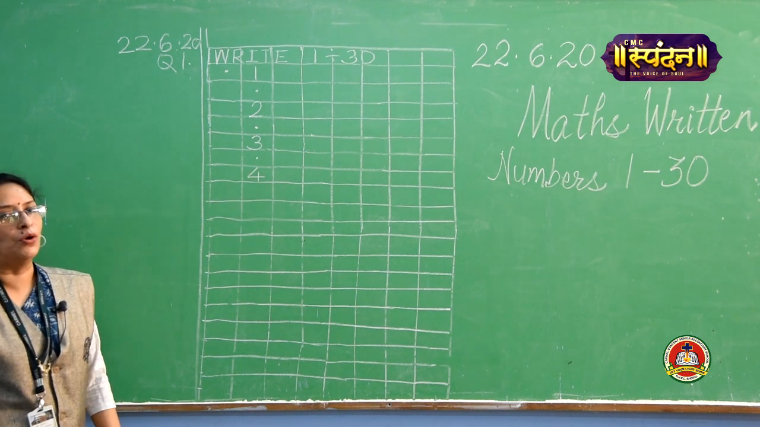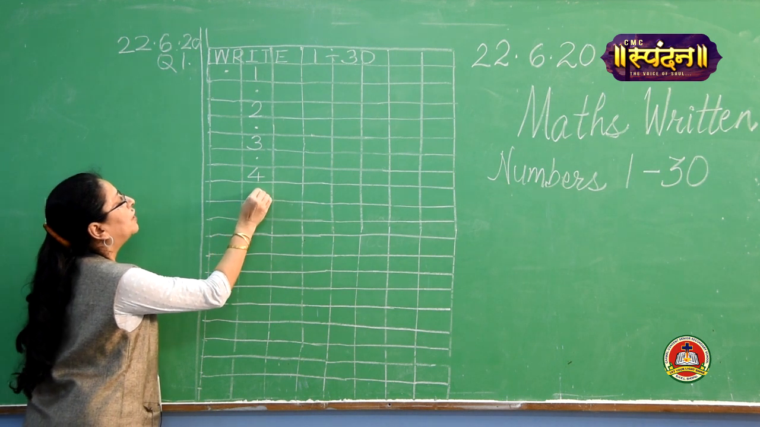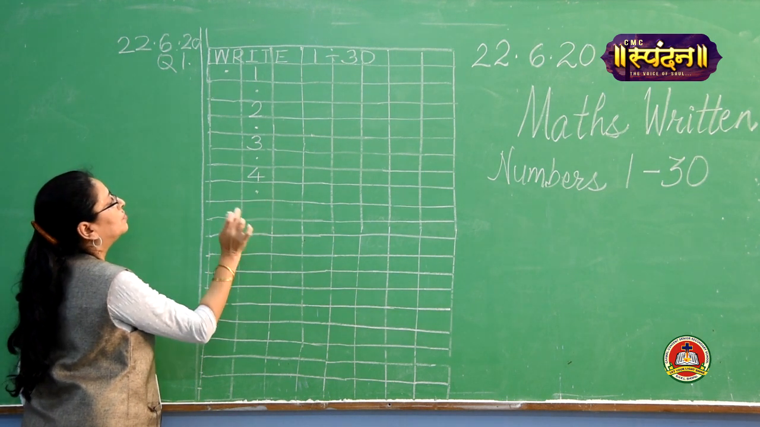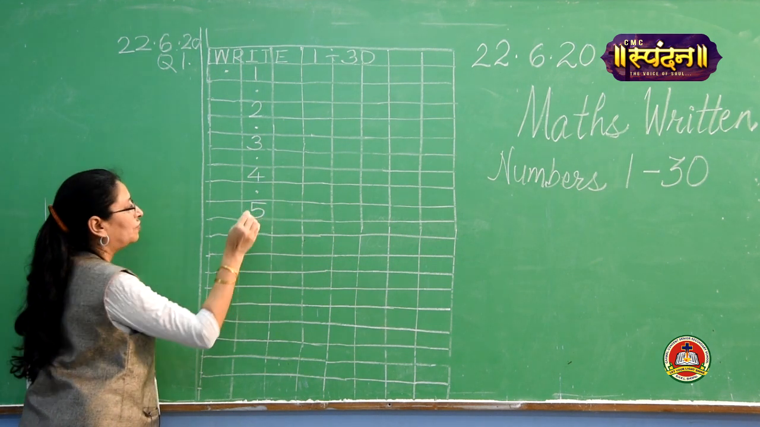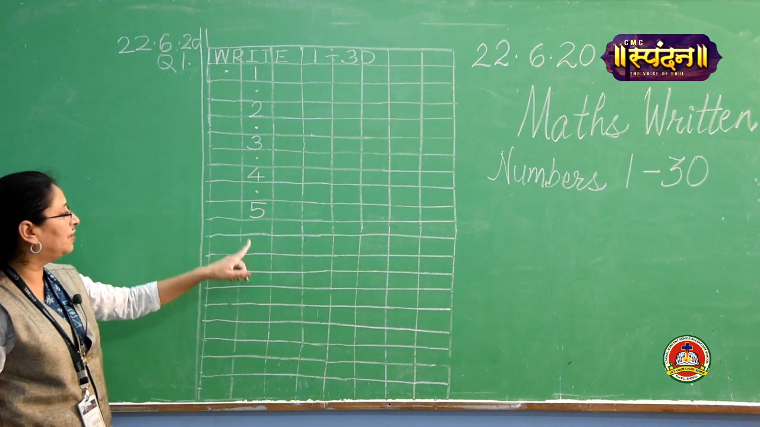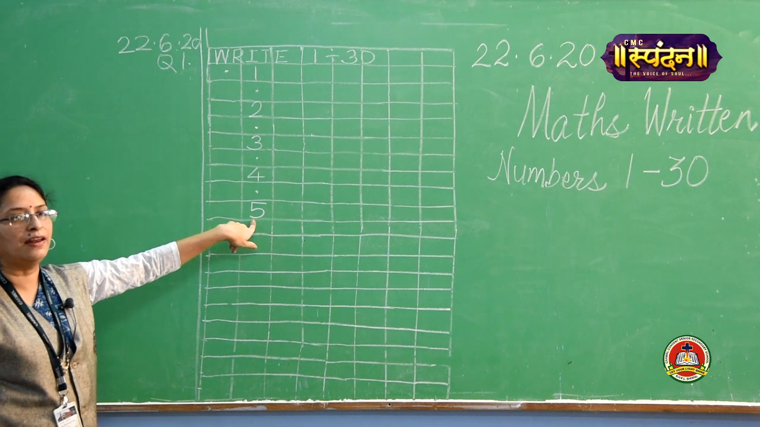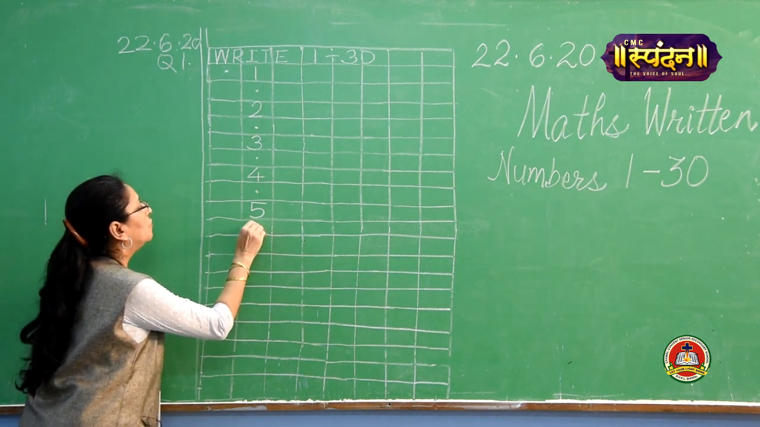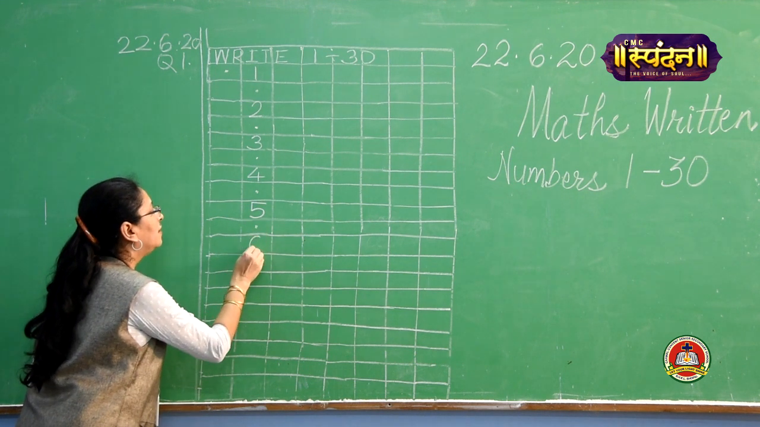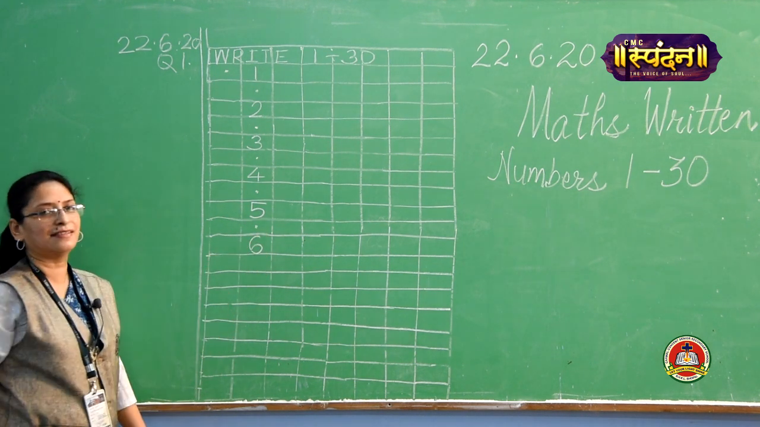Write number 4. Again put 1 dot. That is, skip this box. Write number 5. Very good. Keep going. Have you written number 5? Then again skip this box. Put 1 dot. Write number 6.